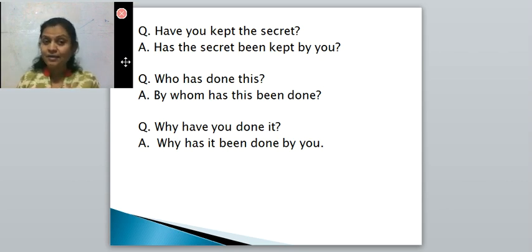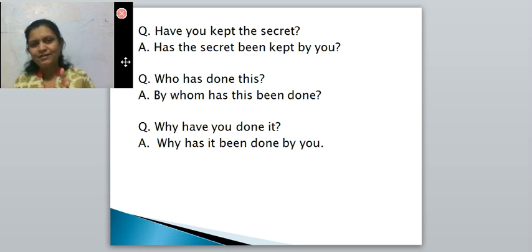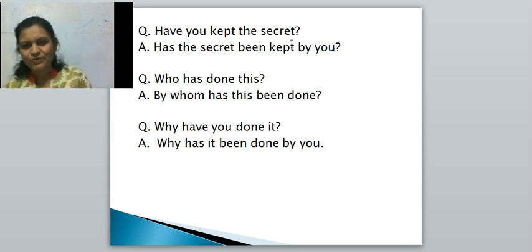And in the third step, we have to write down the interrogative sentence. The secret, then has the secret. We exchange the places. Has the secret been kept by you? Question mark is given.